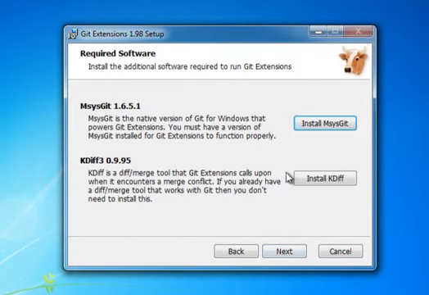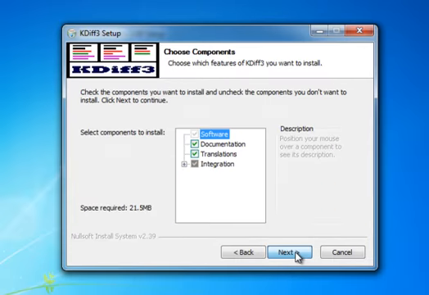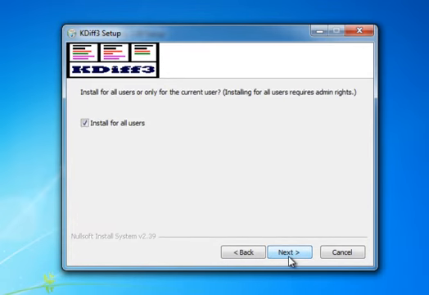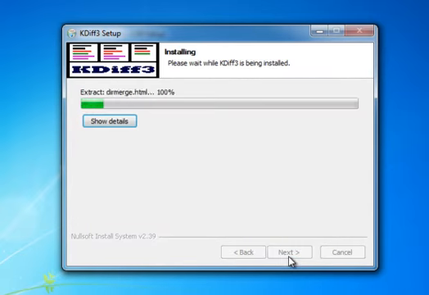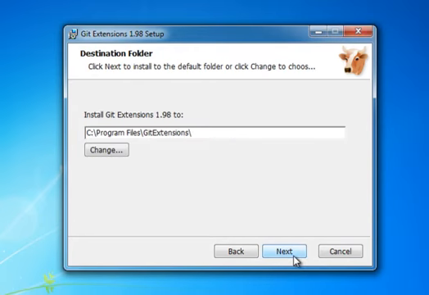And here we do need to have a merge and comparing tool installed on the system. Beyond Compare is great, diff merge is great. If you don't have one that you're using, you might as well give kdiff3 a try. It's one that's relatively easy to understand. So I'm going to go ahead and install kdiff3 as well. Now that we've installed both of those, I'll continue on with the Git Extensions install.